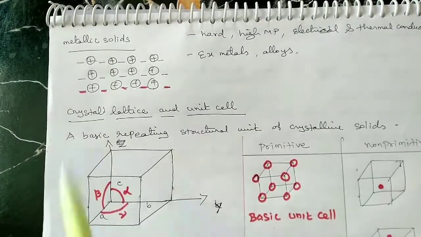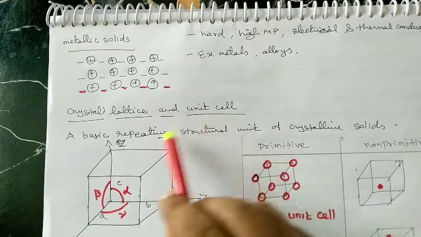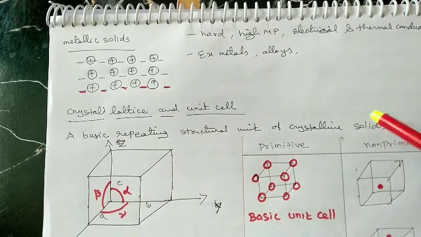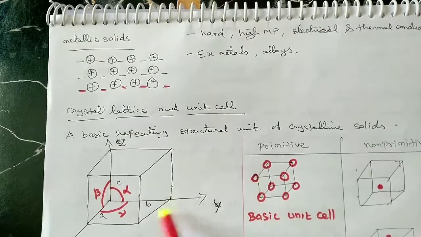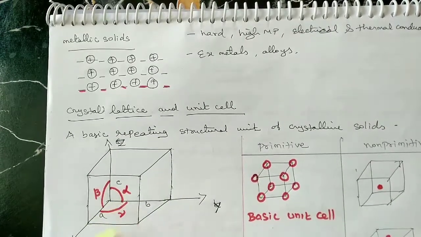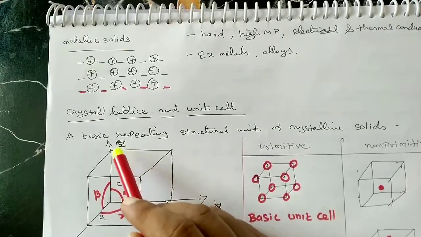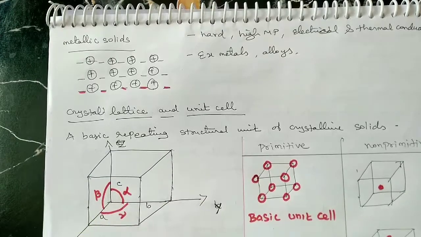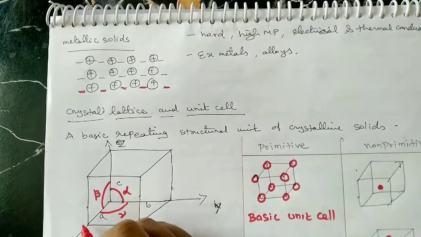First see the crystal lattice and unit cell. The unit cell is the basic repeating structural unit of crystalline solids. The unit cell is a three-dimensional structure along the x-axis, y-axis and z-axis. In the x-axis, at a particular point it will intercept.